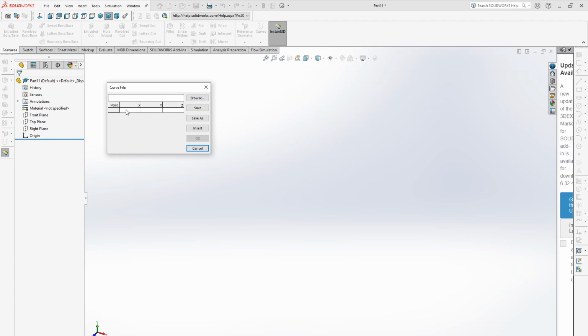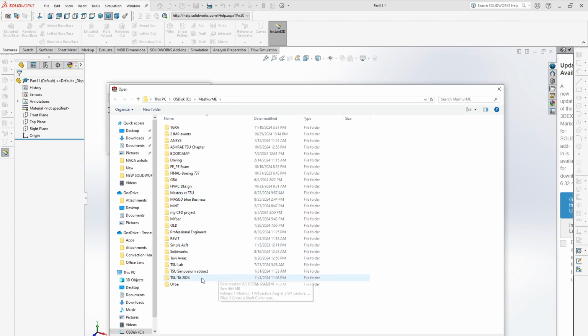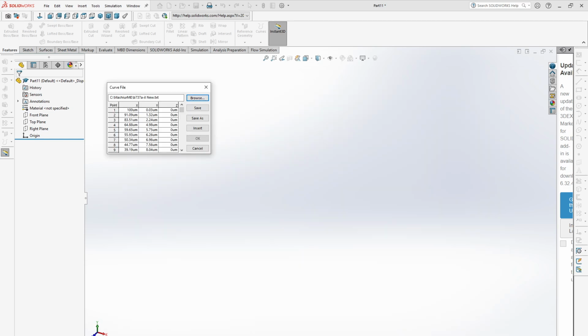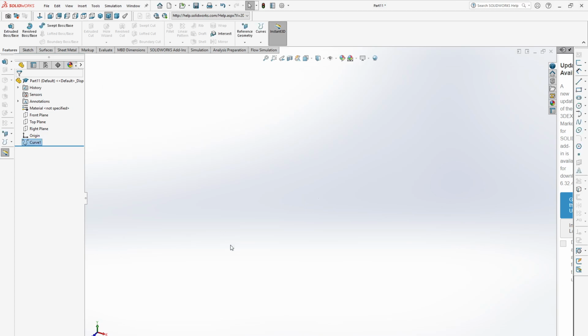Now you see the coordinates are empty here. We need to browse. Where is our Excel file? So here you see our file name is B737AIL new, so click on that, then click Open. You see all the coordinates are here. Now click OK.